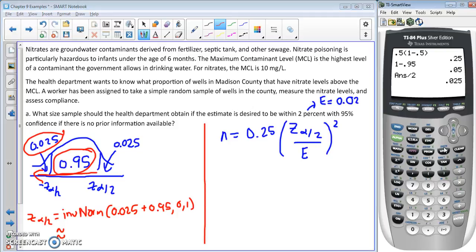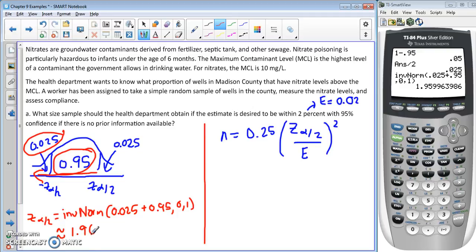Second bars, number 3, 0.025 plus 0.95, comma 0, comma 1, close parenthesis, and we get 1.96. So that's our z sub alpha over 2. Now I can plug that in, we have everything.